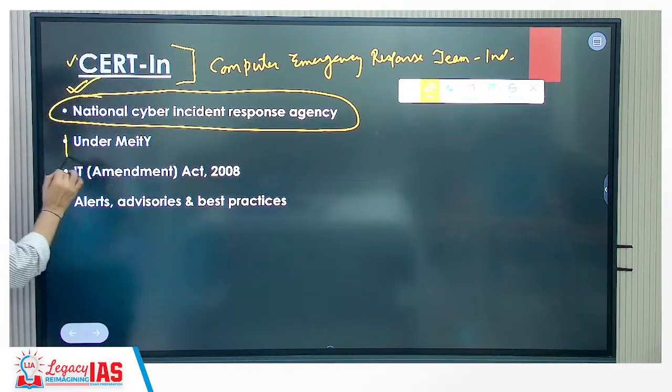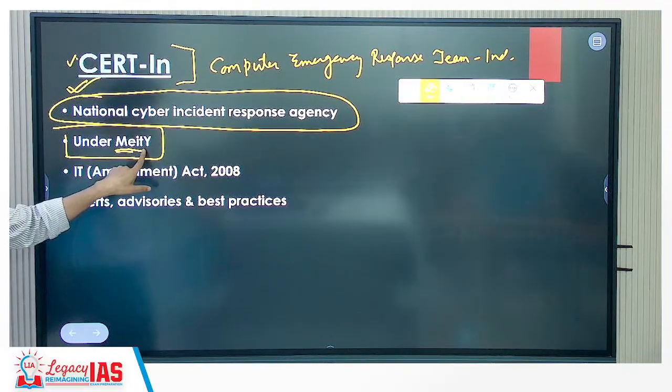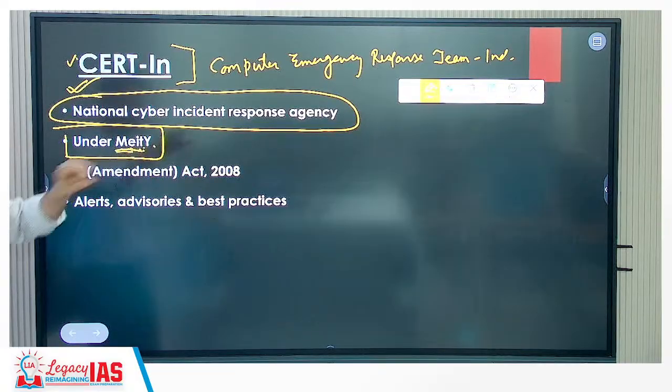Working under which ministry? Which ministry is it? MeitY, right? Ministry of Electronics and Information Technology. Okay, so MeitY, that is how it is written. Ministry of Electronics and Information Technology.